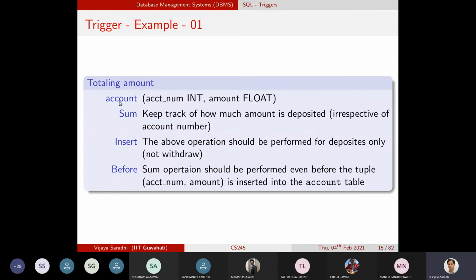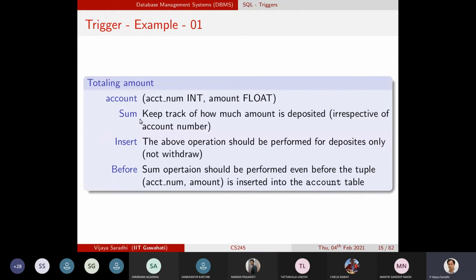Assume that I have a table named account. It has two columns, account number and an amount. For every account number, there is an associated amount that can be deposited into the account.